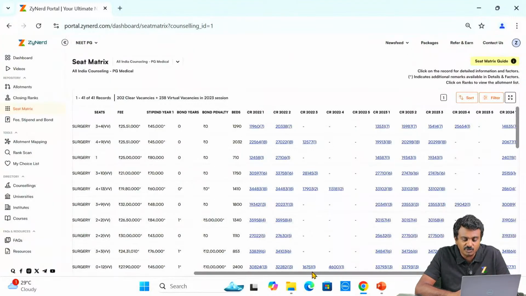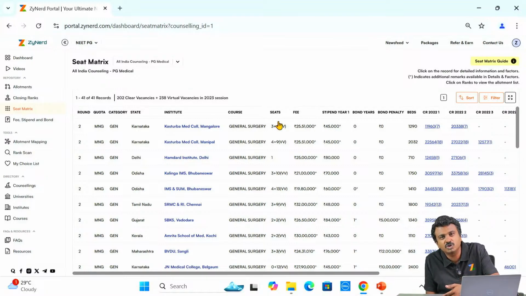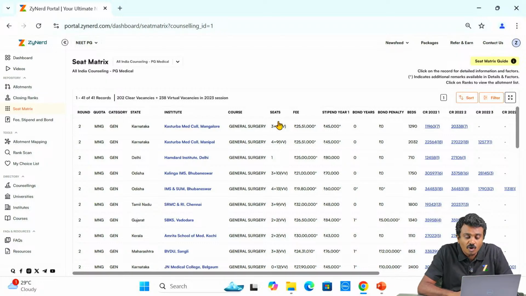Why are we coming back to this? Now if I have to take a decision at any point, I am looking at Kasturba Mangalore, I am going to take a decision at any point to join or not. Or in round 2, there might be a decision that you need to take, saying All India round 2, I am going to join or not join and go to All India round 3. If your state requires such a decision, you can't go into state at that point in time, etc. Then you can always look at the seat matrix.